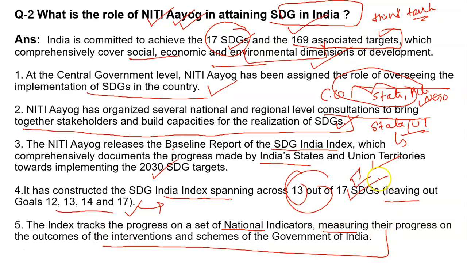Somehow we can say that whatever parameters are taken by Niti Aayog to rank the states on sustainable development goals and their performance, what is it going to help by ranking the states? It will measure their progress, and with the help of the outcome, Niti Aayog will give some feedback and intervene in the scheme, saying that your scheme is not going in the right direction. So this is the role of the Niti Aayog, that it takes some measurements. I will explain in the next page.